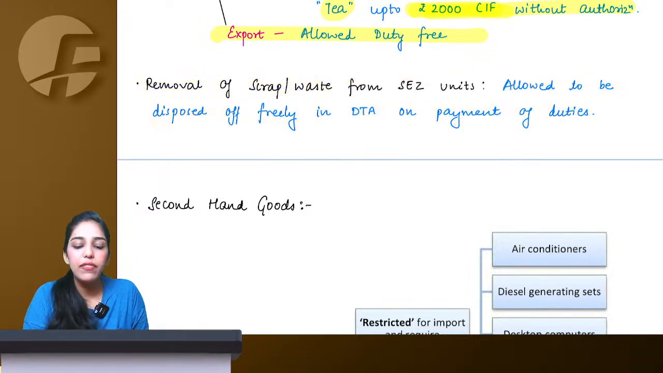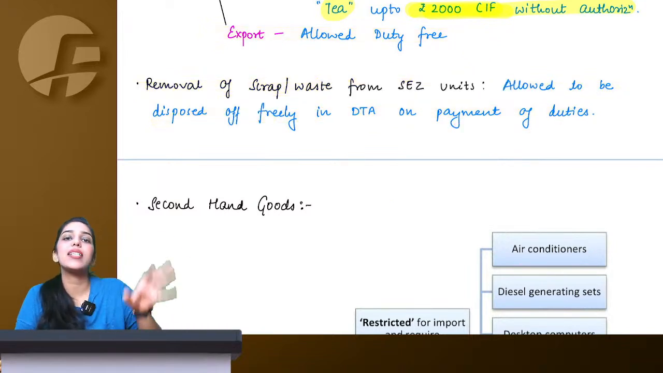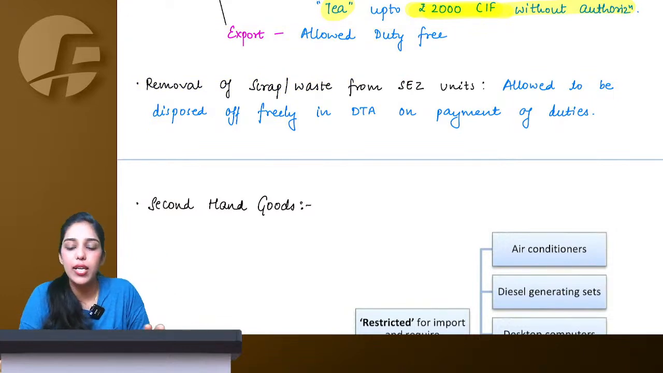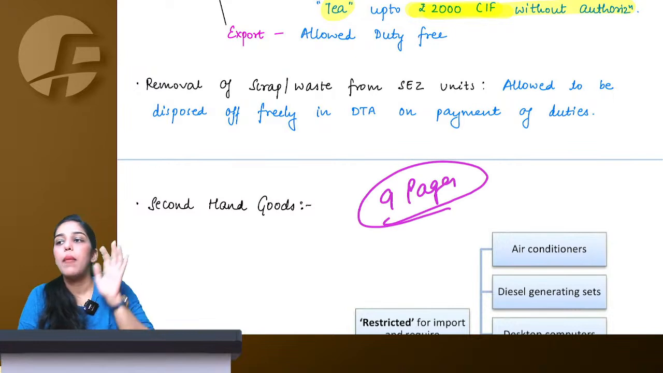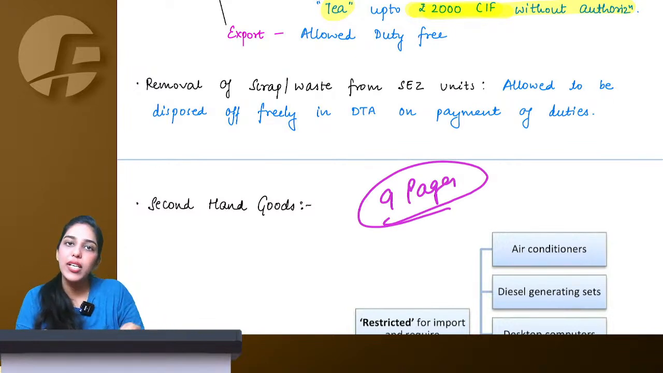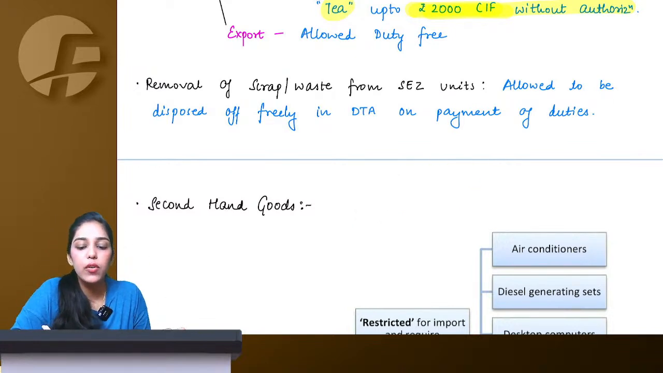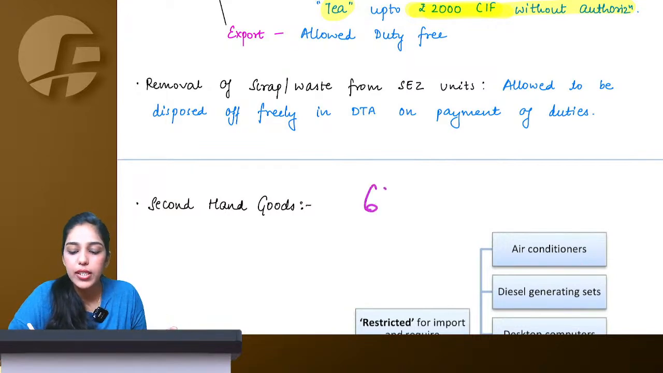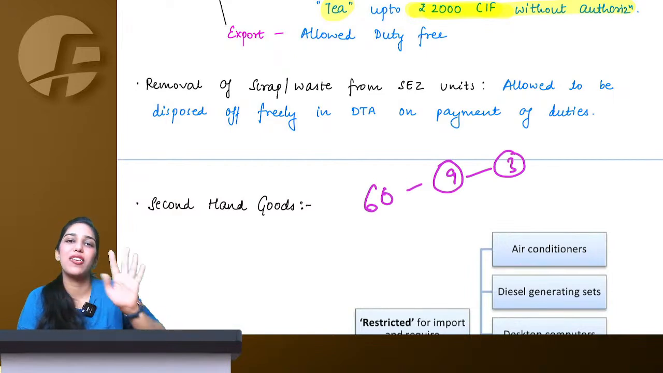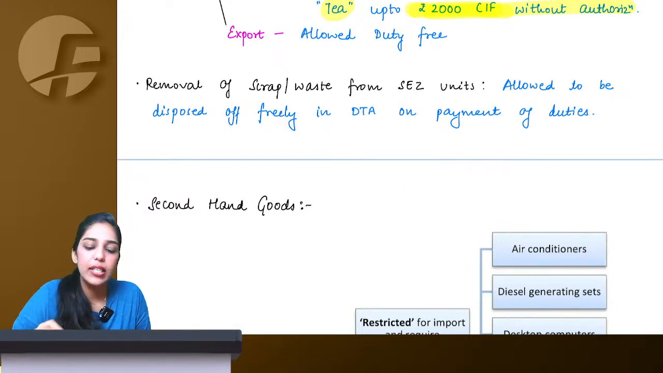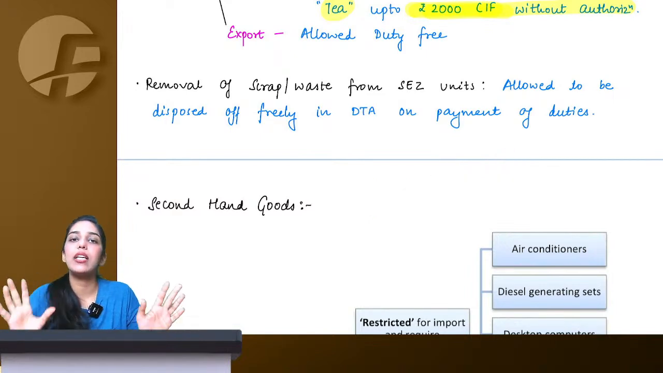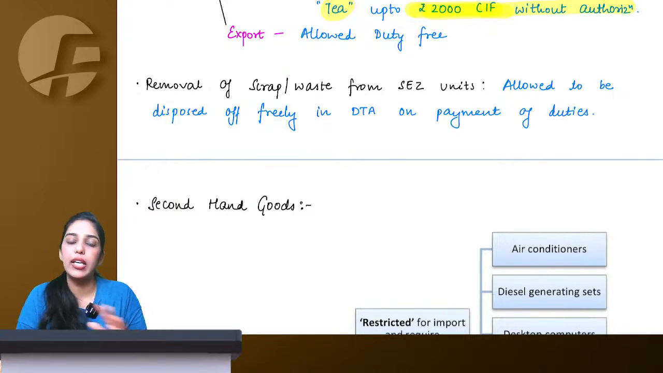Therefore, what I feel is important, and based on past trends what normally have been asked, I think these 9 pages are more than enough for your preparation. Make sure to not leave anything from these 9 pages, because whatever churning was possible I've already done. I've converted 60 into 9. You don't try to convert 9 into 3, right? Otherwise you will miss a lot of portion. So every single line, every single word in these 9 pages is important, and make sure to complete entire FTP from this. If you want some questions to practice, they are pure theory questions only.